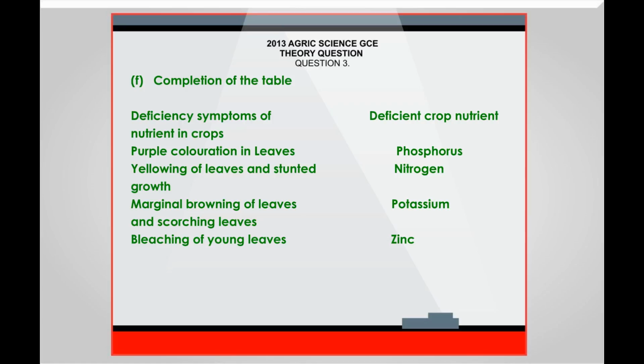Under deficient crop nutrients, nitrogen. Under deficiency symptoms, marginal browning of leaves and scorching leaves. Under deficient crop nutrients, potassium. Under deficiency symptoms, bleaching of young leaves. Under deficient crop nutrients, zinc.